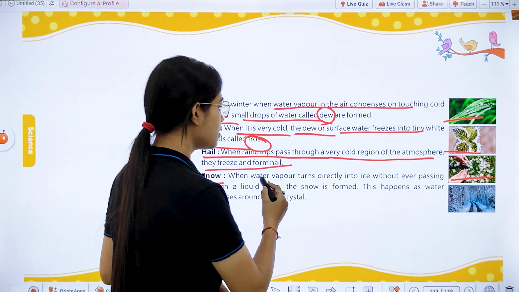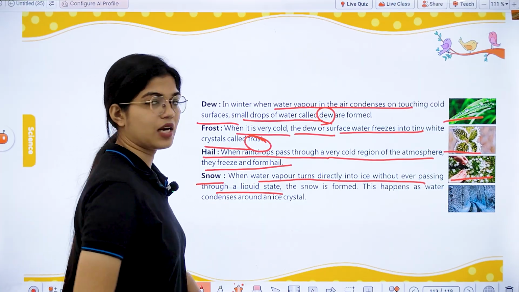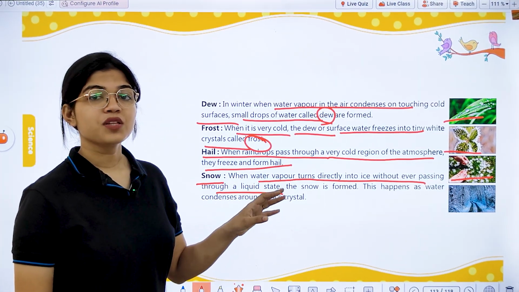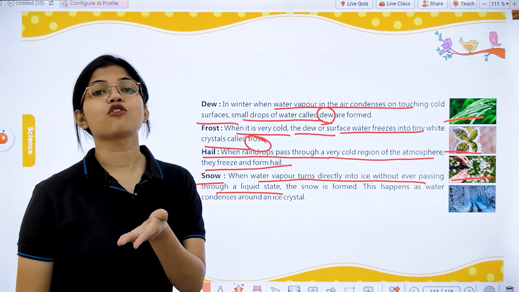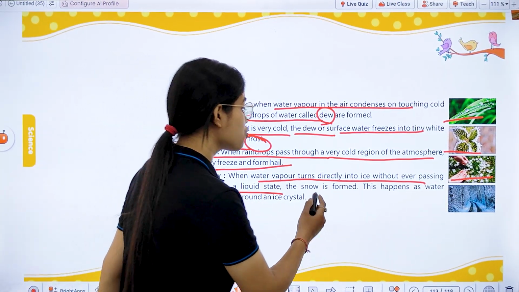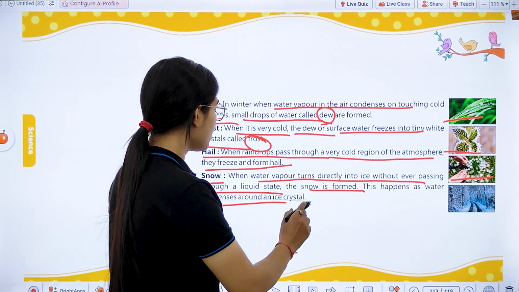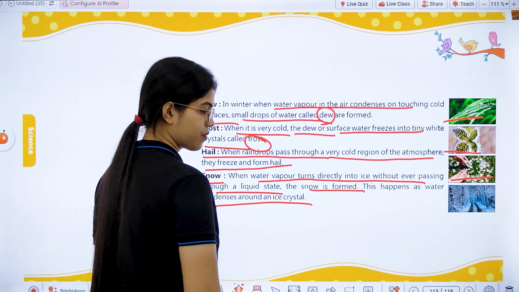Snow forms when water vapor turns directly into ice, never passing through a liquid state. That means when all the water vapor in the air gets directly turned into ice without passing through the liquid state, then snow is formed. And this happens as water condenses around an ice crystal.